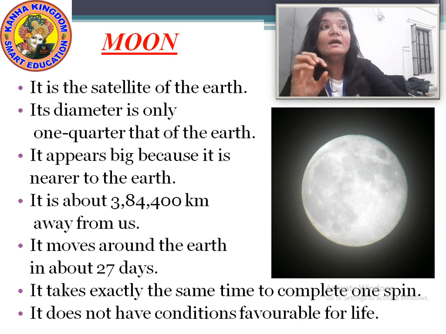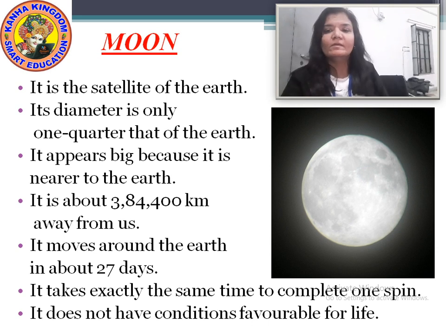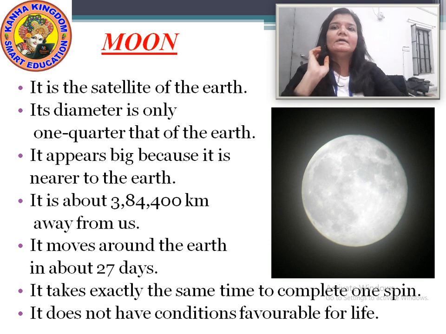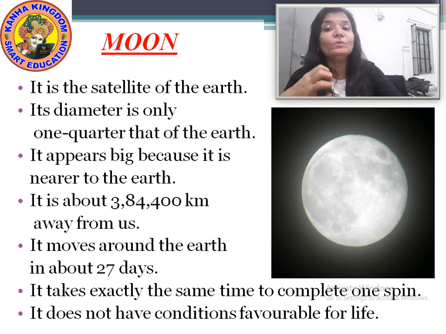Now you have seen different shapes of the moon from the earth. You have seen the different shapes and sizes of the moon. These sizes and shapes of the moon are called the phases of the moon. P-H-A-S-E-S, phases. Phases of the moon. Okay? Now about the phases of the moon, I will teach you now. So better pay attention.